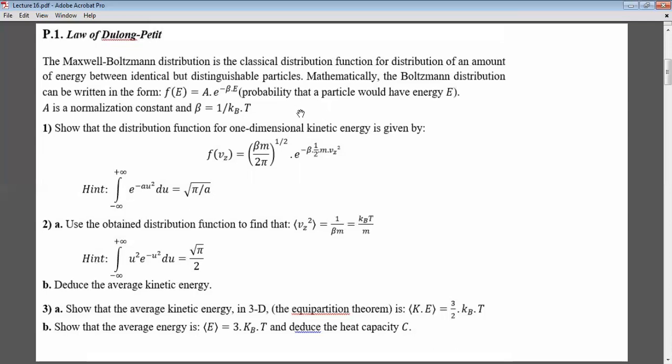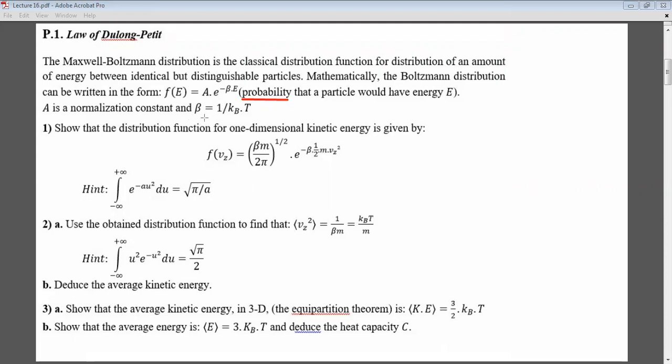This is the probability. So this is the probability that a particle would have an energy E. So the probability that a particle would have an energy E is given by f of E, which is A e to the minus beta E, and beta is 1 over kBT.